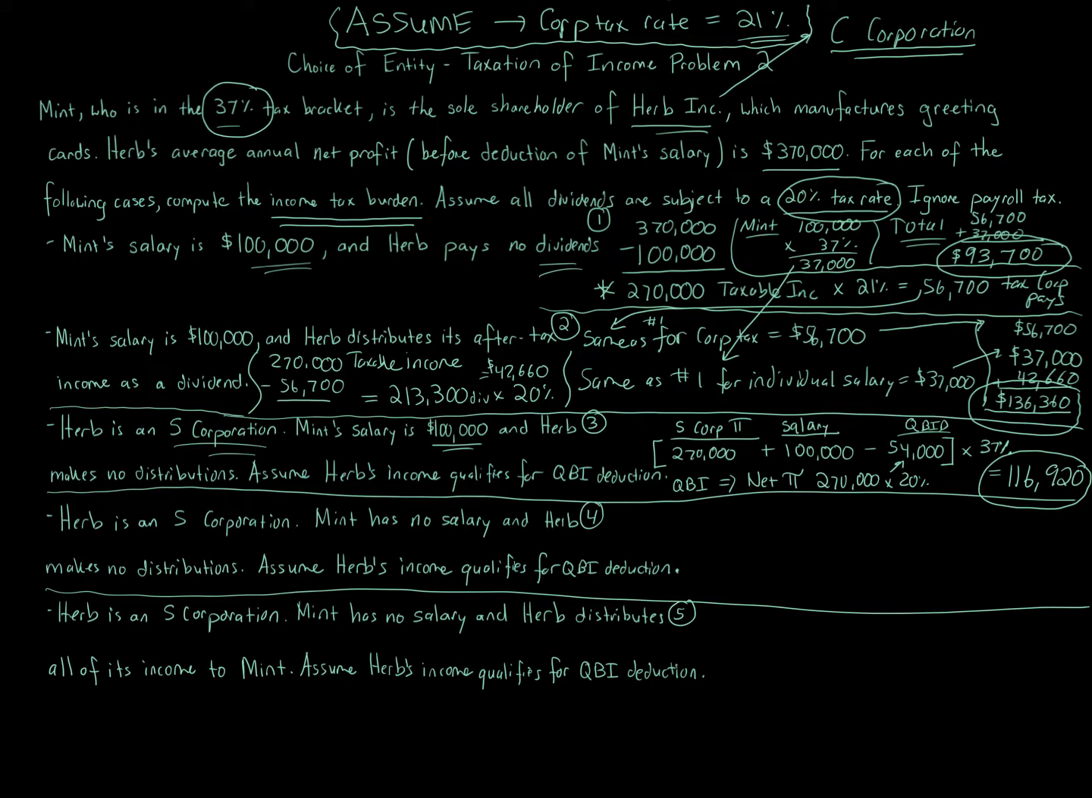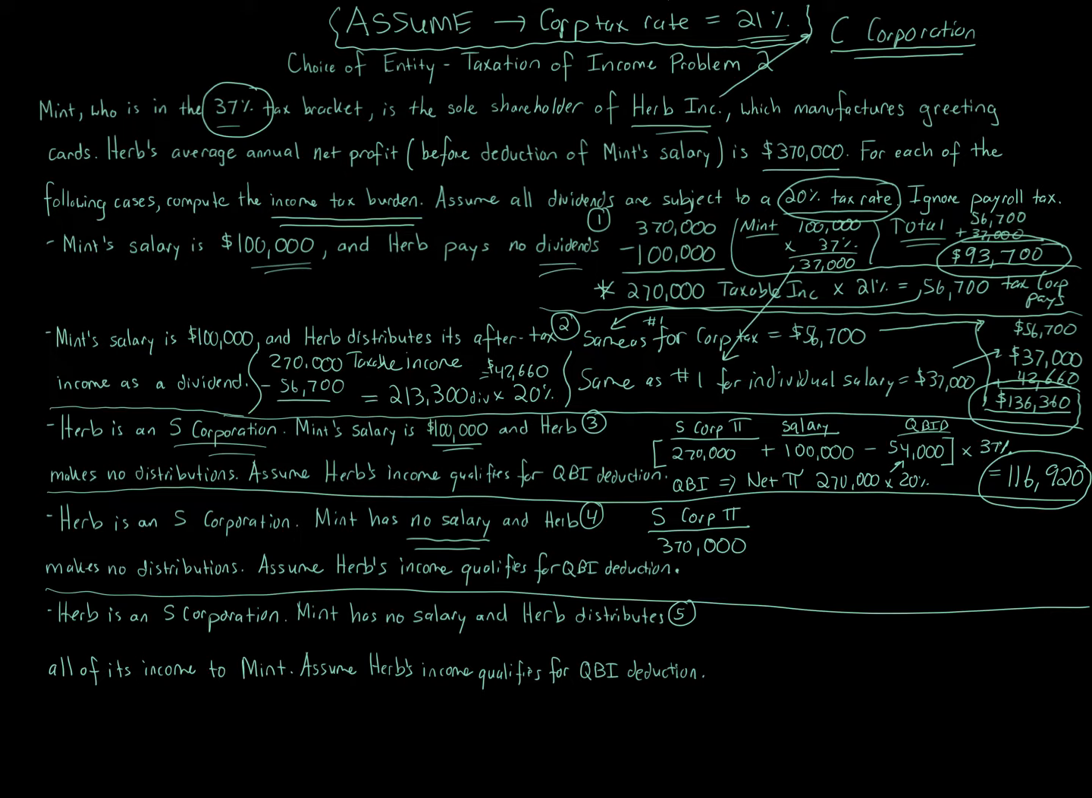Now we're in variation 4. Herb is an S corporation. Mint has no salary, so that $100,000 salary goes away, and Herb makes no distributions. Herb qualifies for the QBI deduction. So basically, we don't have a salary, so it's very similar to number 3. There's going to be differences to the S corp profit. The S corp profit is $370,000. Where am I getting that? Because $370,000 is before deduction, but now we're told there's no salary. So there's no deduction there.